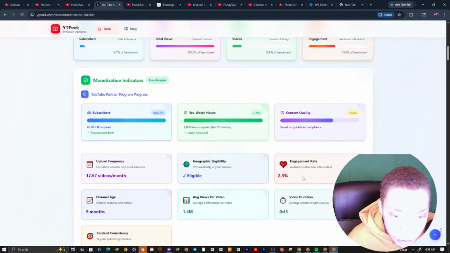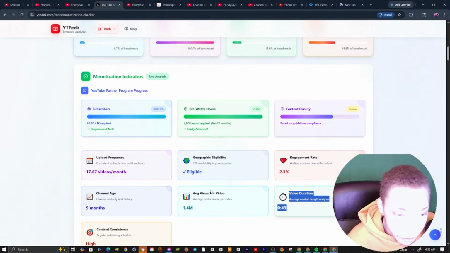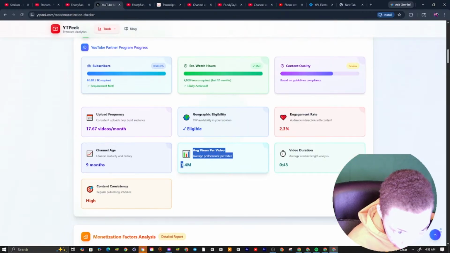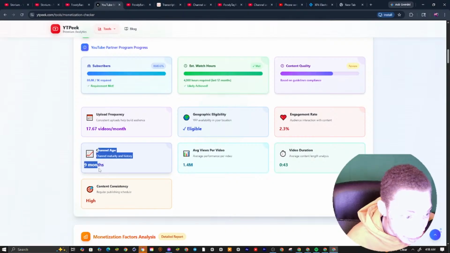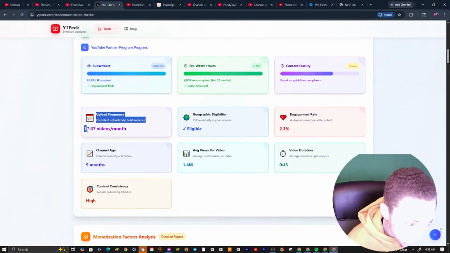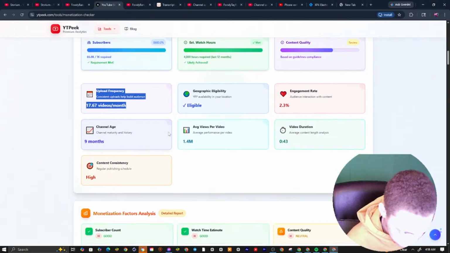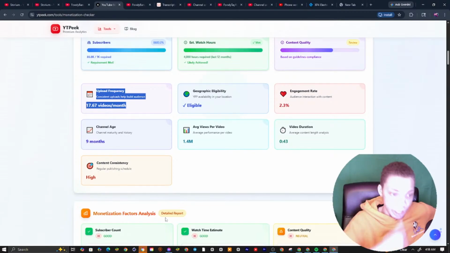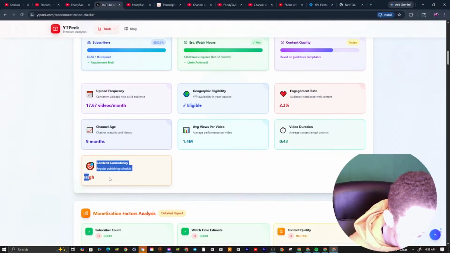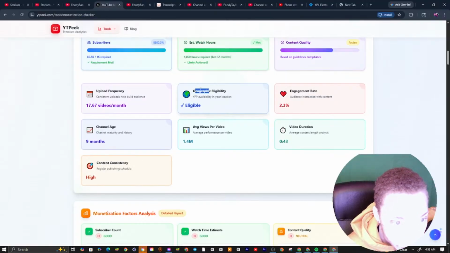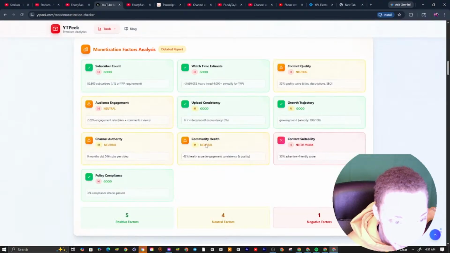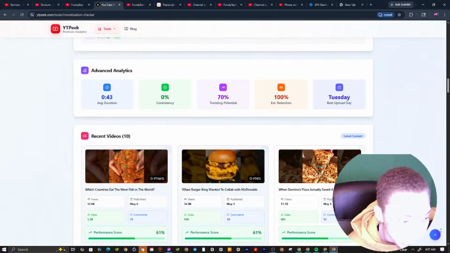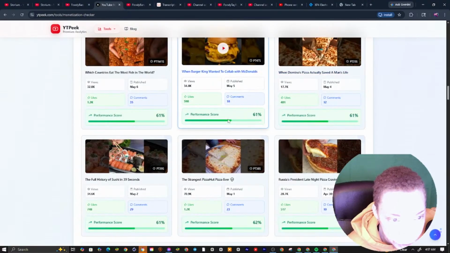So we want to look at his view duration. You see 43 average, average per video 1.4 million. You see average channel age 9 months. Upload frequency 17.67 videos a month, so he uploads about 17 videos per month. You can see content consistency is high. You can see geographic eligibility, community health, upload consistency. So this is the standard we're really looking for. You see right here, the performance score is good.